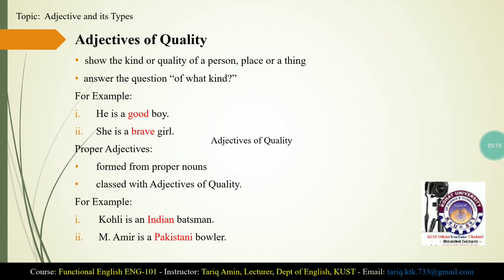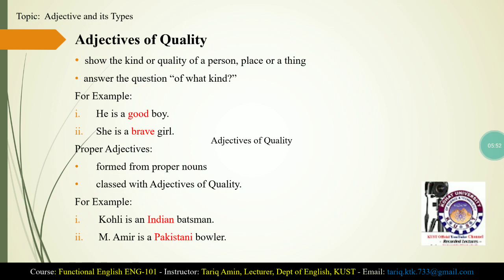Adjectives of quality, the first type of adjective. Adjectives of quality show the kind or quality of a person, place, or a thing, and they answer the question of what kind. For example, he is a good boy, she is a brave girl. In these examples, these adjectives show the quality of a person. Good shows the quality of boy, brave shows the quality of girl. And they answer the question of what kind.